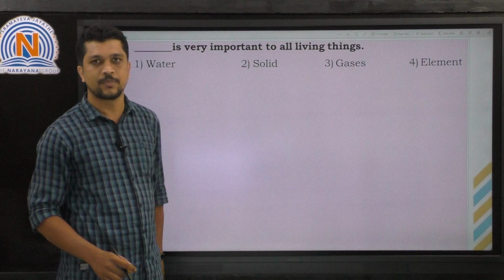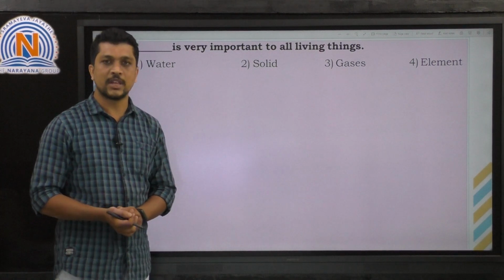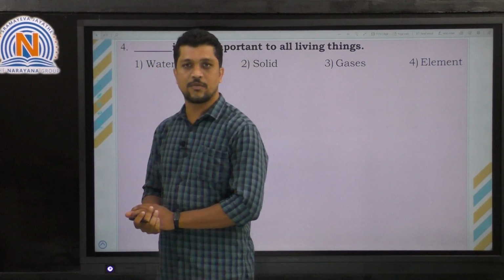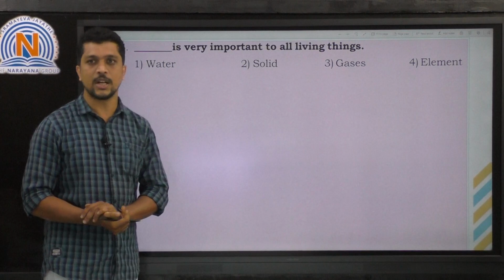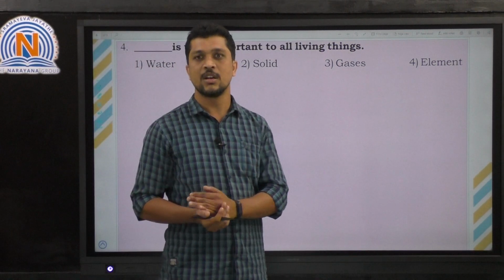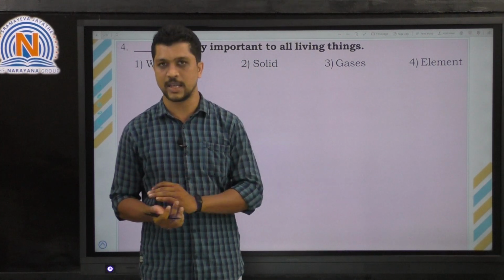Here the fourth question. Dash is very important to all living things. Right? So what is that? They have given four options. First one is water, second one is solid, third one is gases, and fourth one is element. So among these, which one is very important to living things, right?